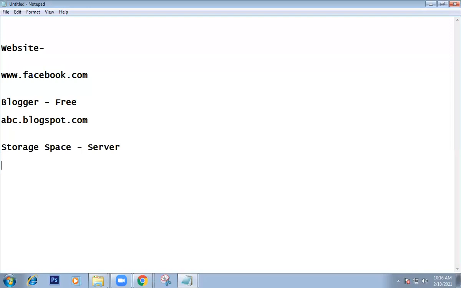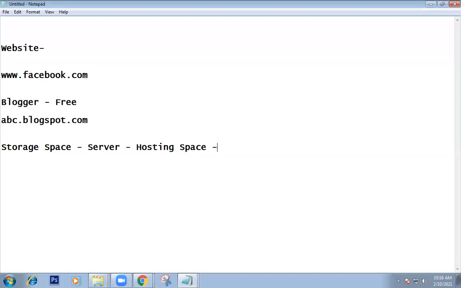Here every website should have a server space. The server space we call a hosting space. For the paid domains, you have to buy your own server space in real time. You should buy the server space for your own website content according to your website. If there is a large website, you have to buy unlimited storage space. In this storage space, you will save our content.